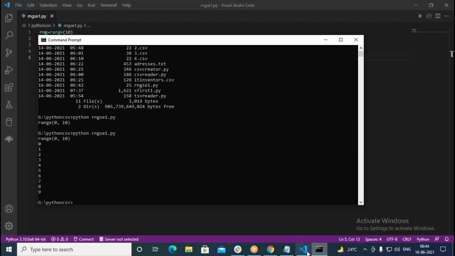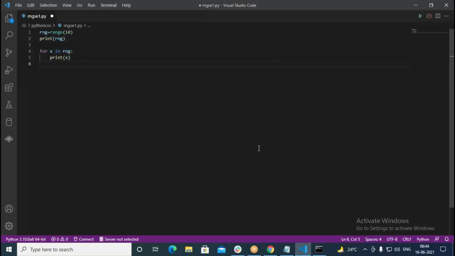Now next example, we go with another one. See, this is scope. If I put another piece of code here, that becomes part of the for loop. But if I move towards the left side, it's going to be another code block. This you can think of as a code block. Inside the code block, whatever code you have, you move towards the right side. This concept is called indentation. The other day we were discussing indentation. But when you work with a language like C, we use curly brackets.